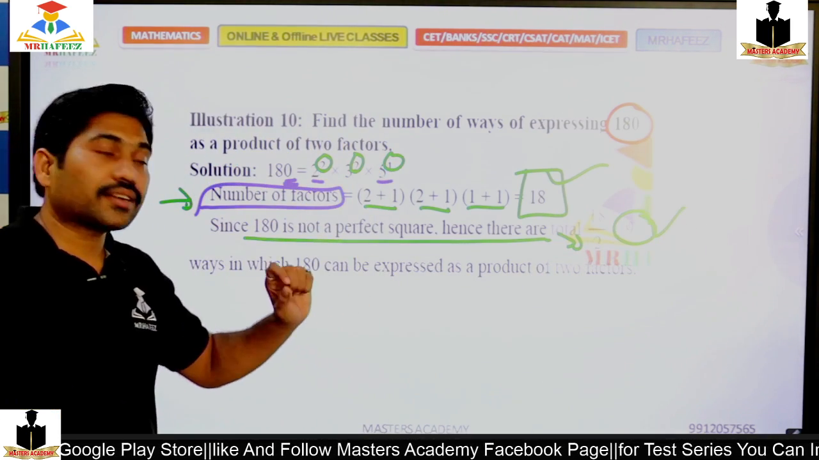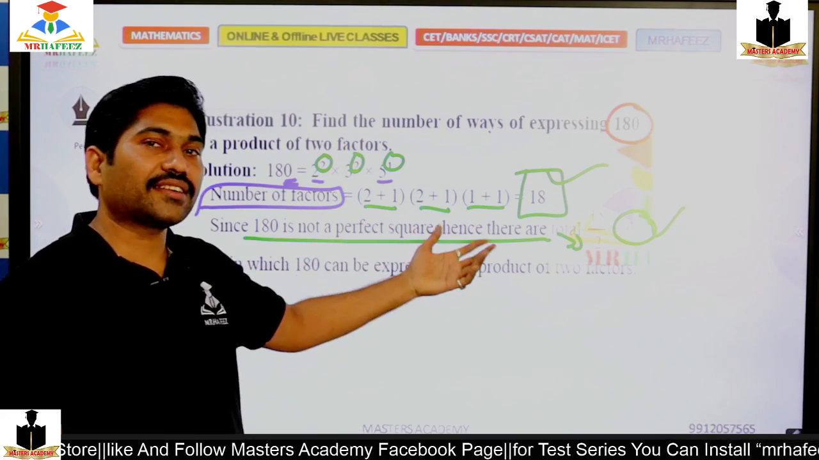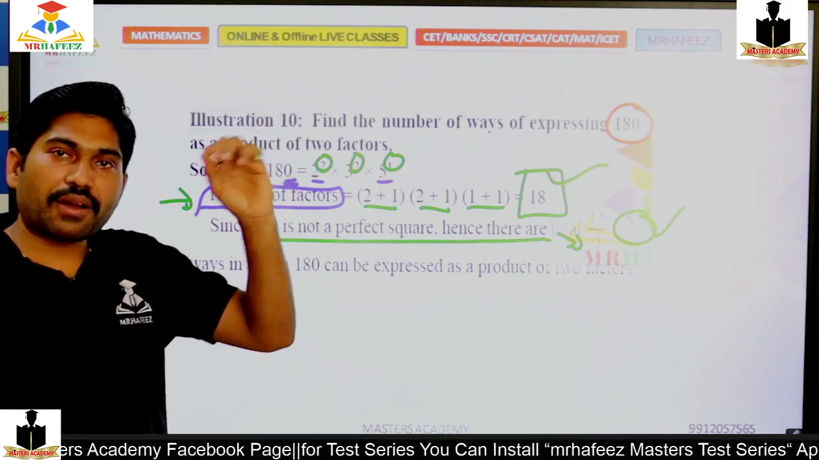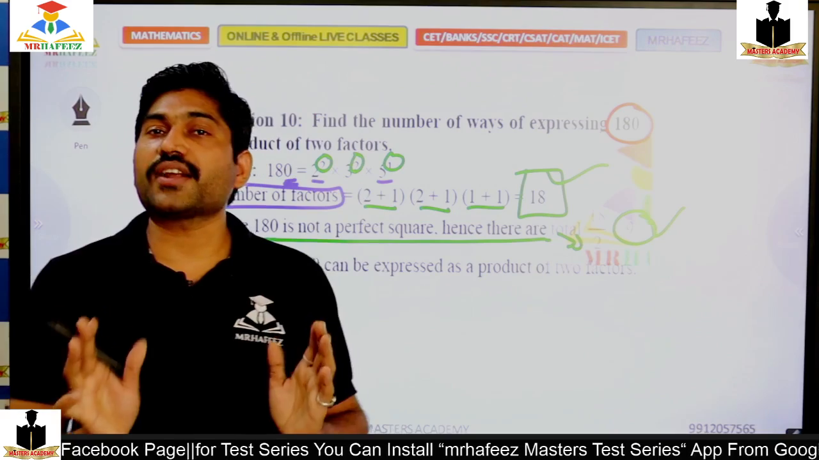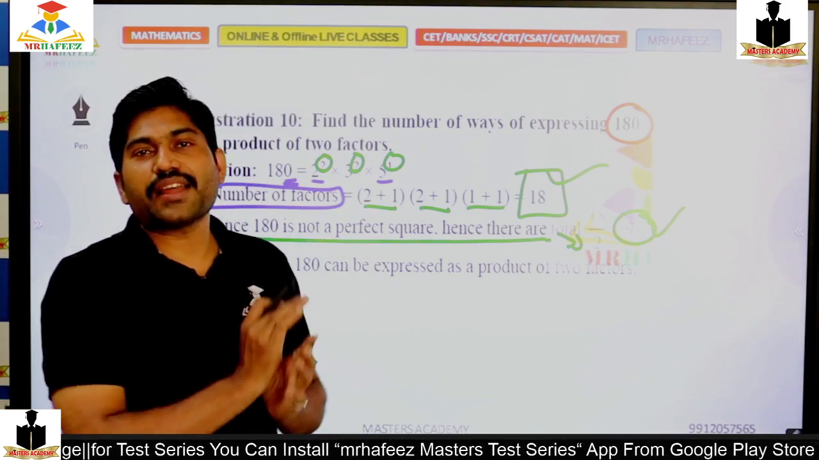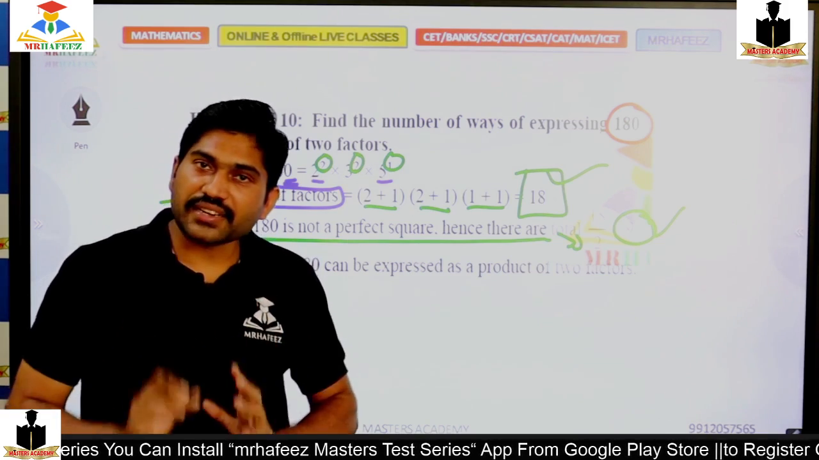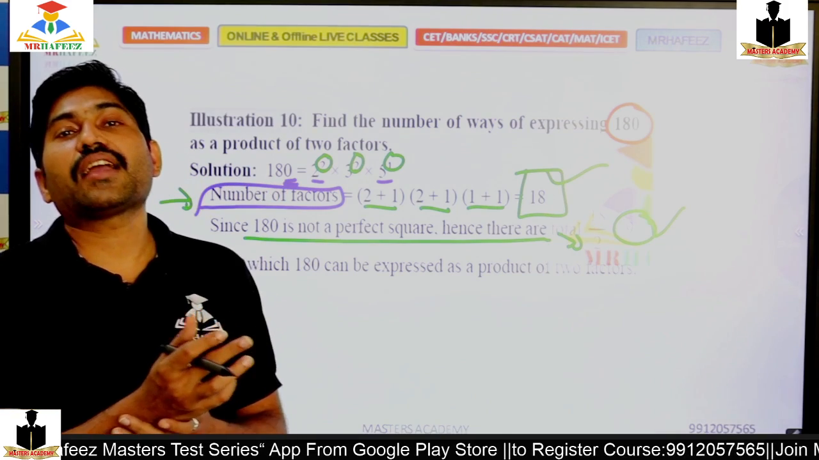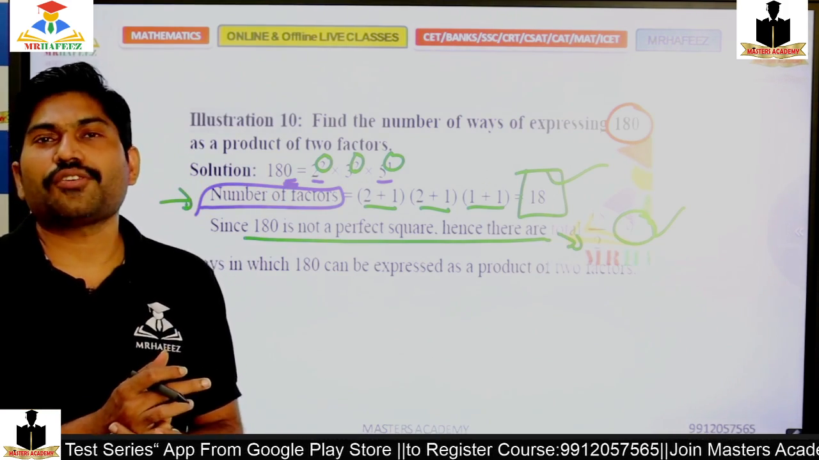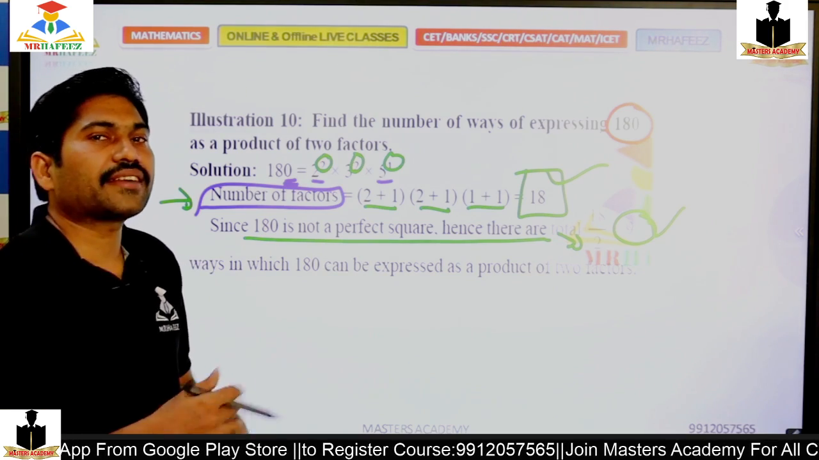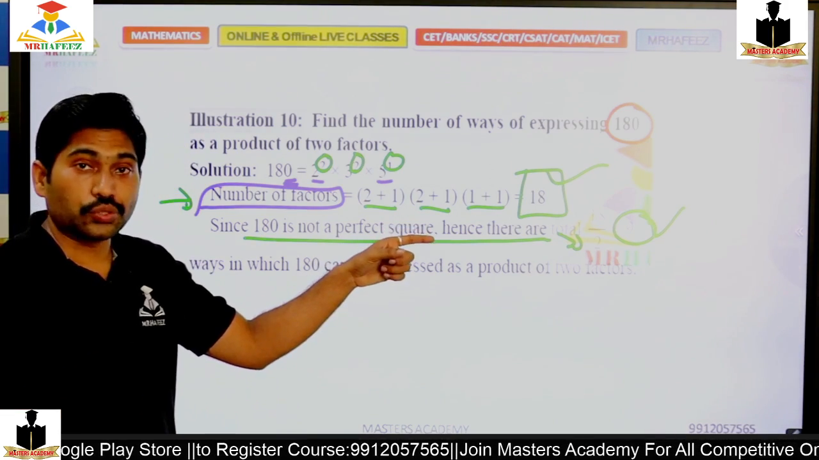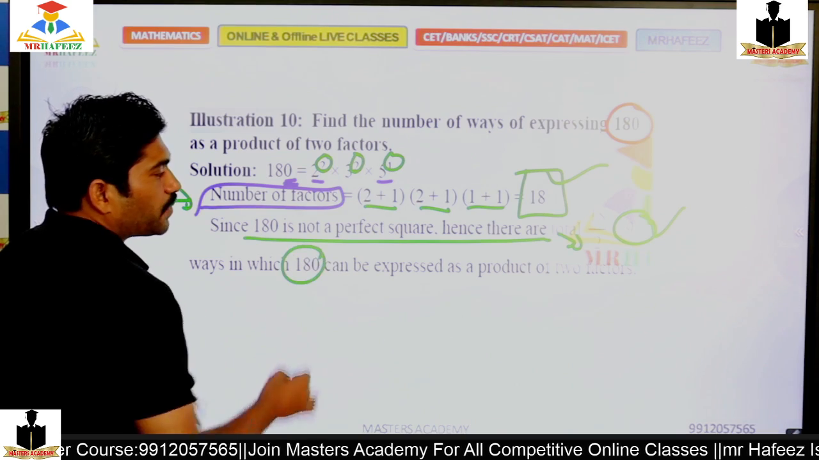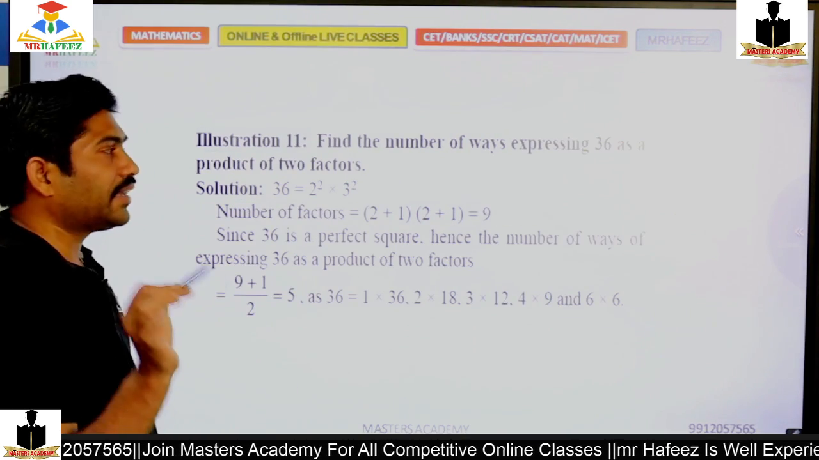So these are twisted questions. If the number of factors is asked, I can find it using power plus 1, power plus 1, power plus 1. That means the product of power plus 1, if I multiply all, I will get the number of factors. But if the question is in how many ways I can write it as a product of two factors, then the number of factors divided by 2 gives the number. So 180 can be expressed as a product of two factors in that many ways.